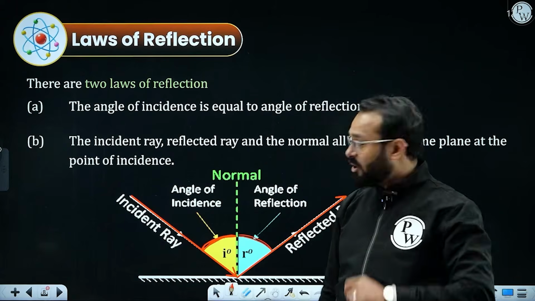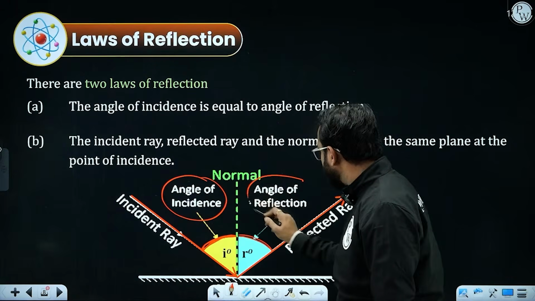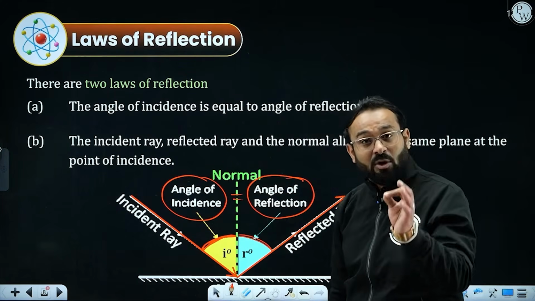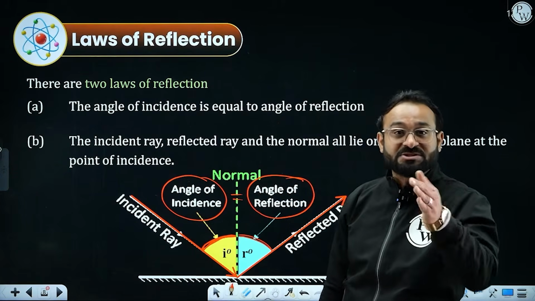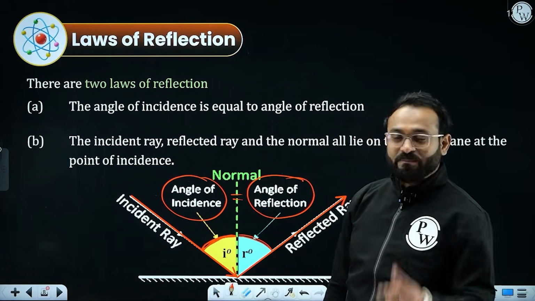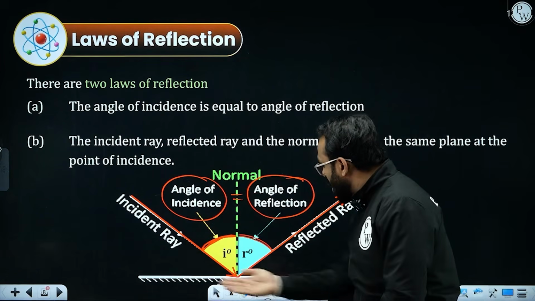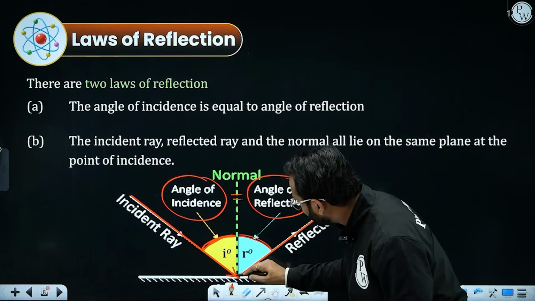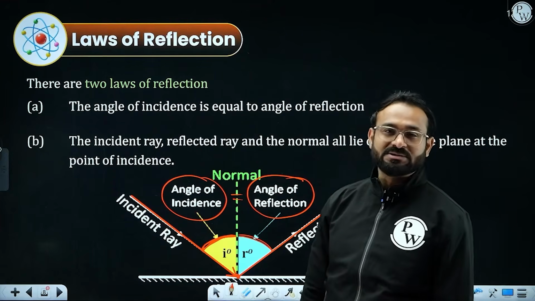So according to the law of reflection, the angle of incidence will be equal to the angle of reflection. They will be equal to each other always, be it for regular reflection, irregular reflection, or spherical mirrors. It is applicable everywhere. The second point is that the incident ray, reflected ray and normal all lie on the same plane at the point of incidence. So this is the point of incidence.